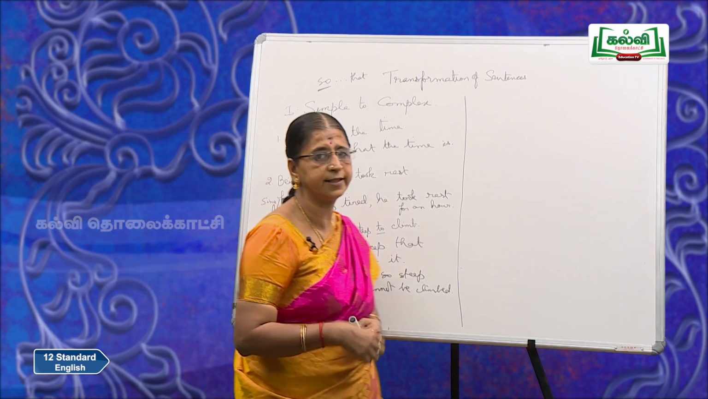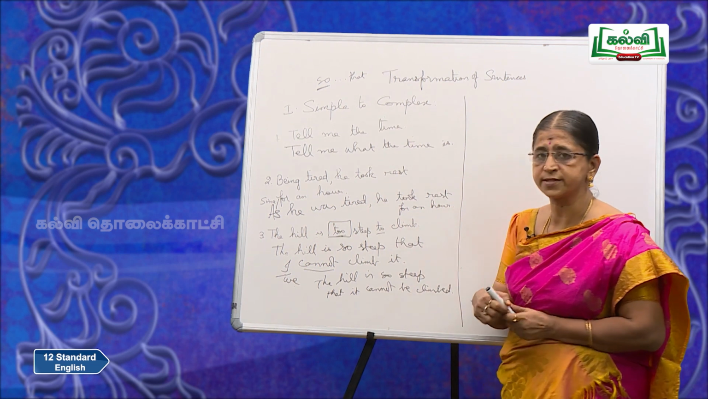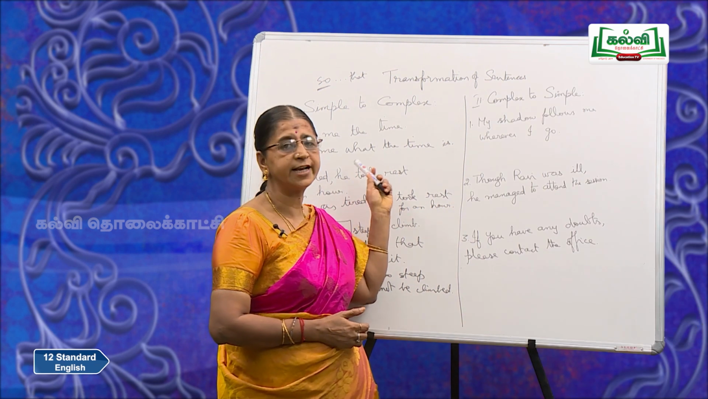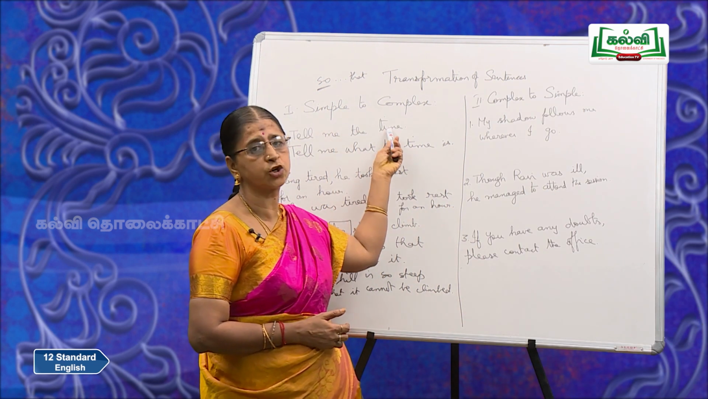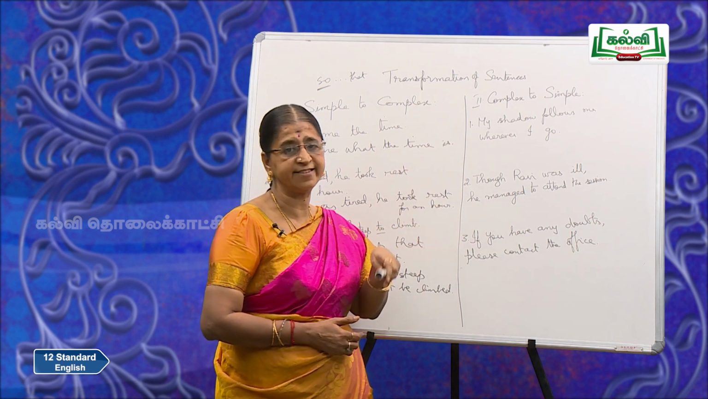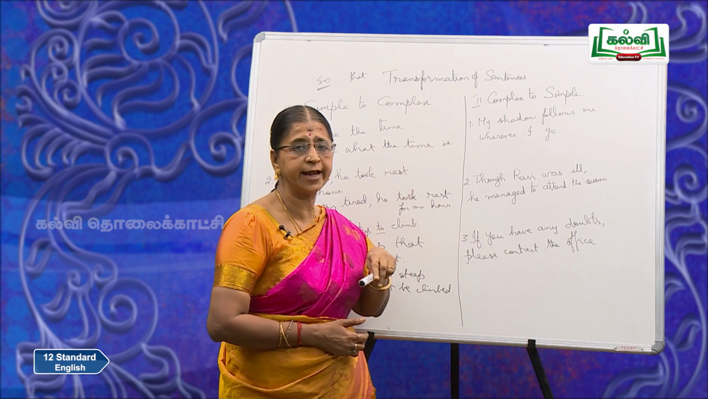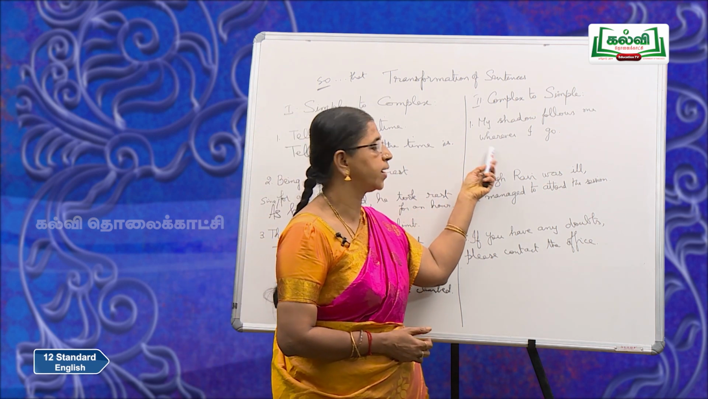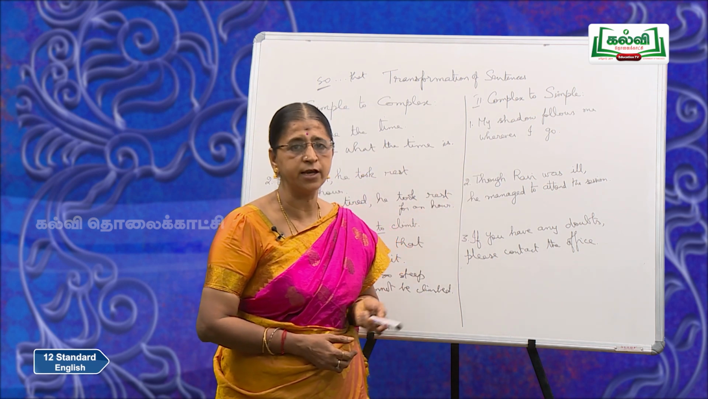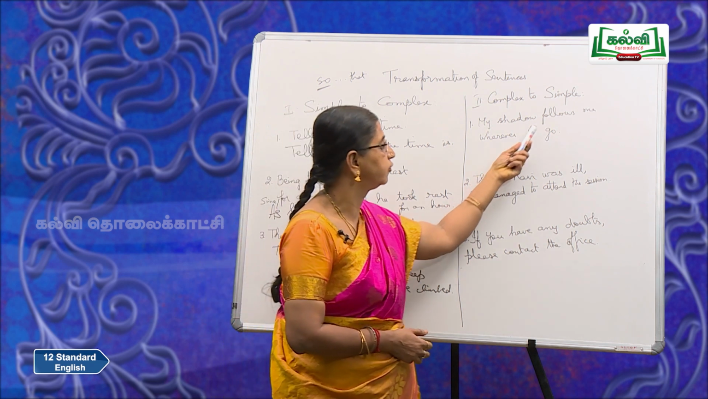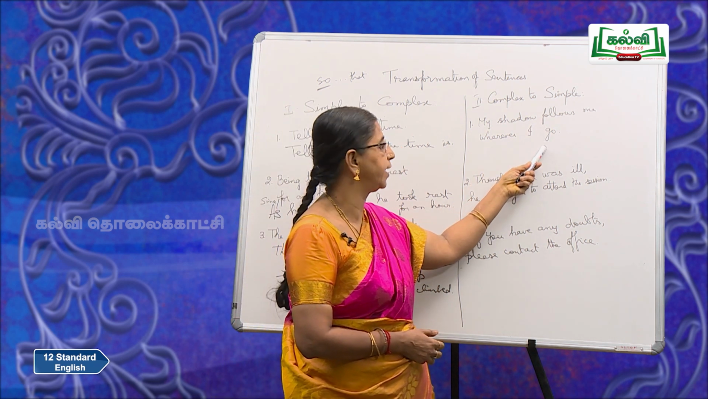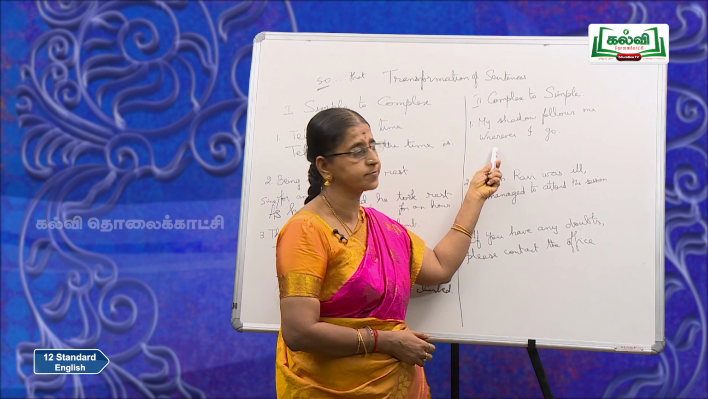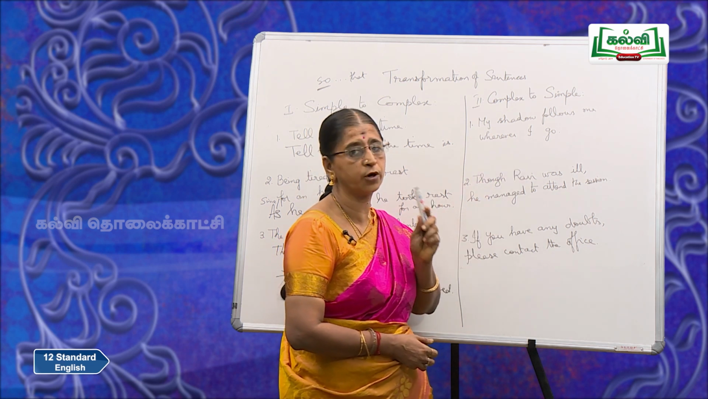Now, we will consider the other part, complex to simple. Having converted sentences from simple to complex, we shall discuss three sentences where we are going to rewrite the complex sentences as simple sentences. Now, look at the first one. My shadow follows me wherever I go. So, follows is one finite verb, go is another finite verb, wherever is the clause marker, and wherever I go is your subordinate clause.